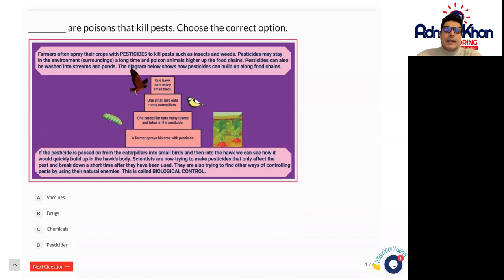However, the damaging effects of pesticides are that they could have a long-term effect on wildlife around us. But the scientists are working on this and they have come up with some solutions in terms of pesticides. But this is what you need to know for the time being in terms of poisoning our food chain.